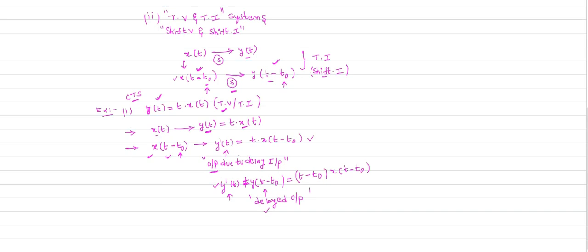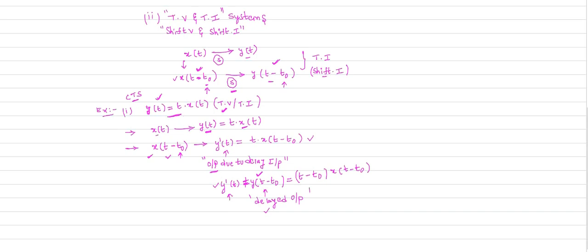Now how to check whether the given system is time variant or time invariant? To check, you have to calculate the delayed output in the next step. What is the delayed output? That means the delay in the output. Directly, y of t minus t naught is your delayed output. What is the output expression? This is your output expression: y of t equal to t times x of t.